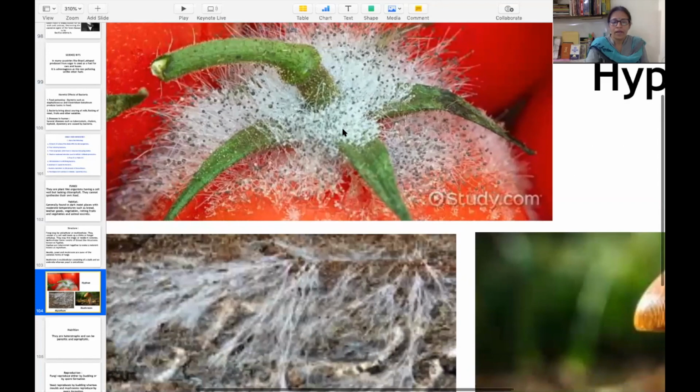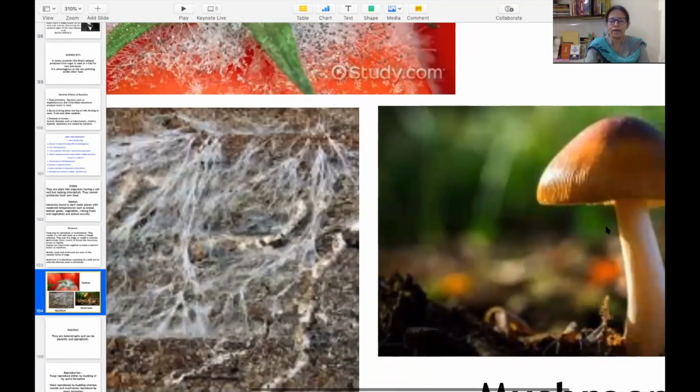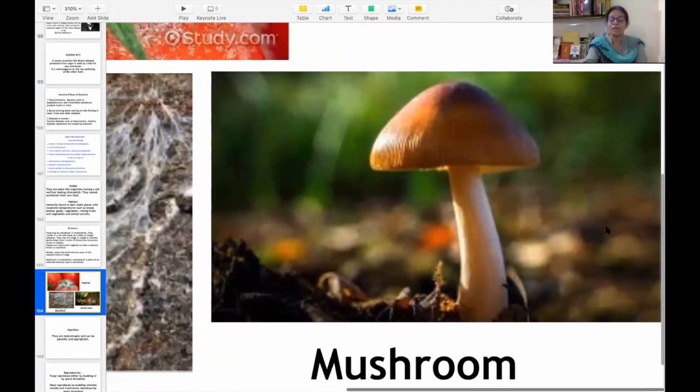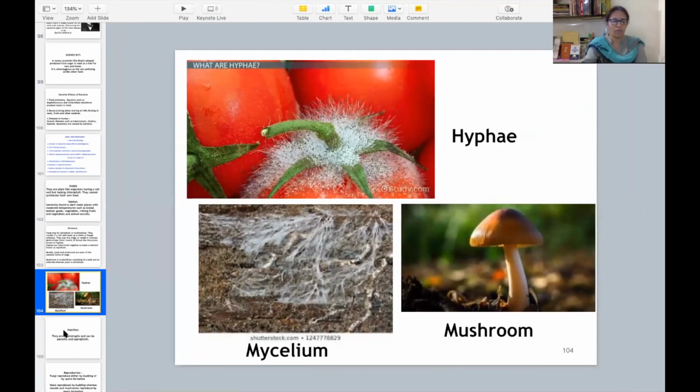Clear? Here, these hyphae, when interwoven, form a mycelium. Then here is the structure of mushroom. This you have seen. Everybody knows about this. This is a mushroom. A stalk is there and an umbrella-shaped structure on the head of the stalk.